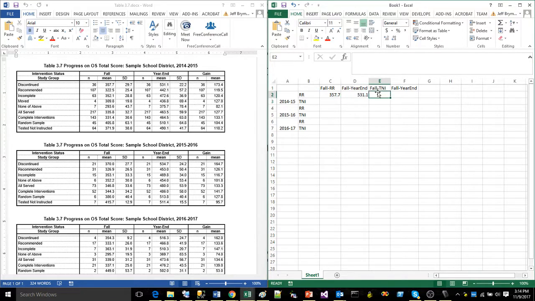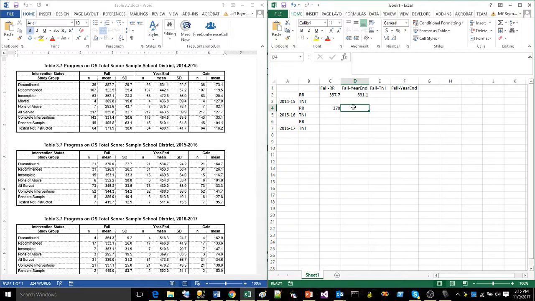Now I'm going to get my fall scores for... Well, I tell you what, before I do tested not instructed, I am going to finish off my reading recovery data. So I'm going to move down to my 2015-16 school year and get the fall data for that. So there is a 370. And I'm typing that in cell C4. All right. And now let's get the year-end data. 534 point, oops, wrong cell.